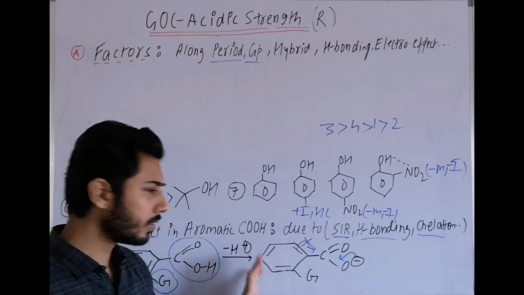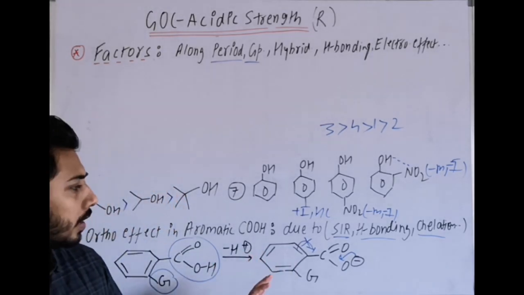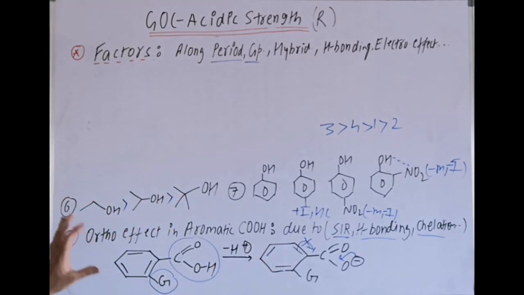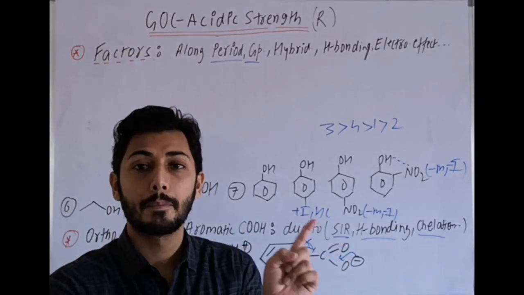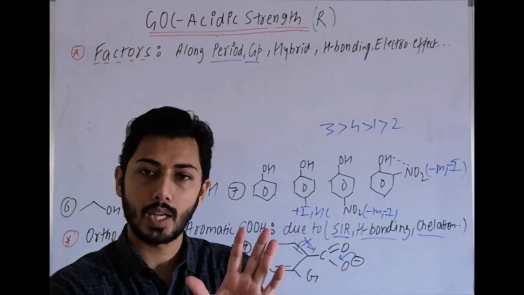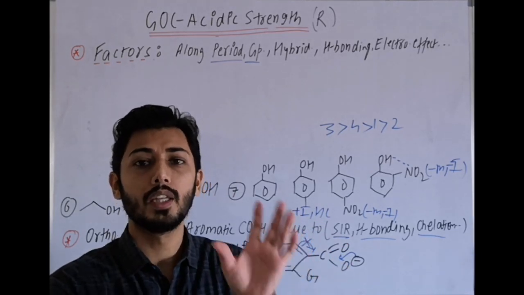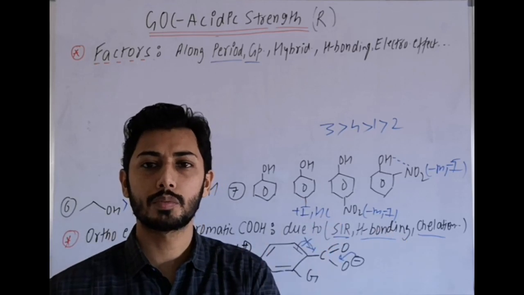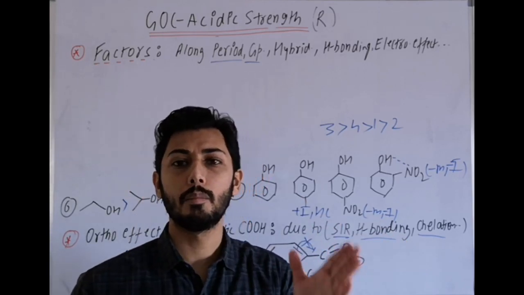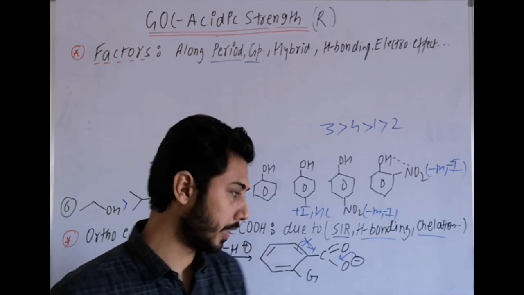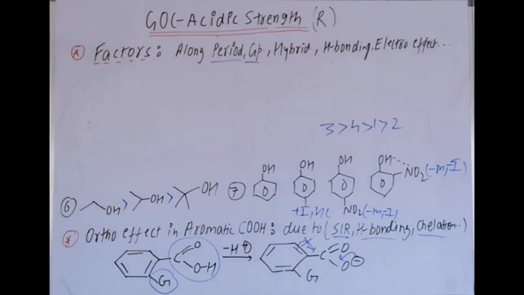So reasons are rarely asked, but examples are directly used, so your focus should be more on correct identification, that if the ortho effect is given in carboxylic acid, not in phenols, in carboxylic acid for bulky groups, then generally ortho substituted benzoic acids are stronger as compared to meta and para isomeric acids. Clear?